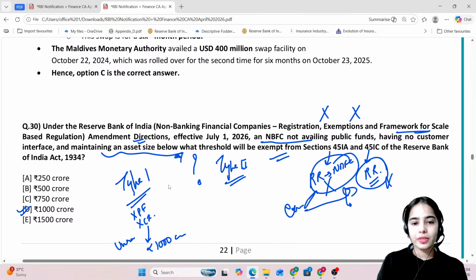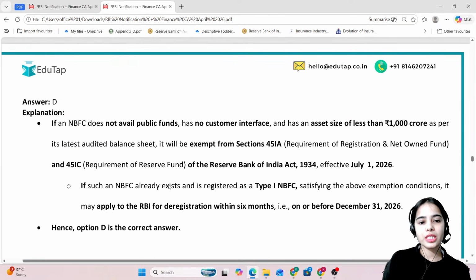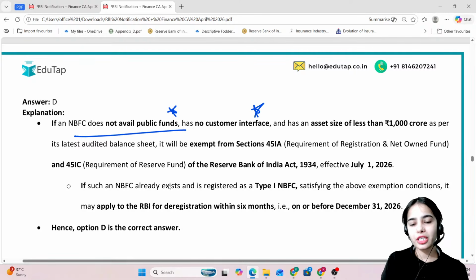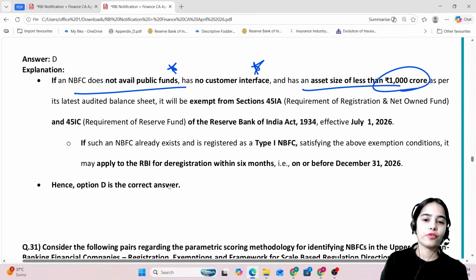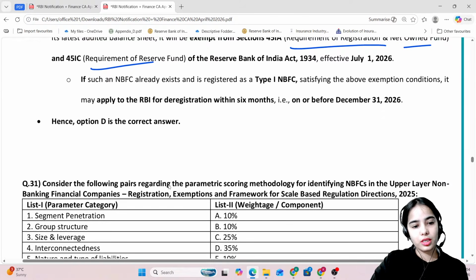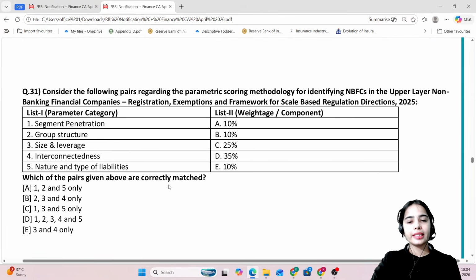Now, type 2 NBFC is the NBFC that is having public funds or that is having customer interface. Okay. So if the NBFC does not avail public funds, has no customer interface, and has an asset size of less than 1000 crores, it will be exempted from the requirement of registration, net owned fund, and the requirement of reserve fund.